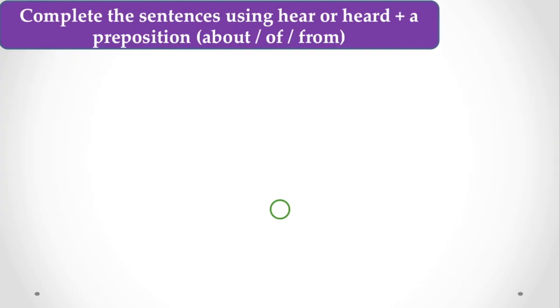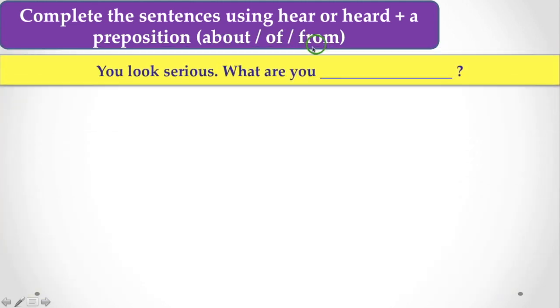That is, she is considering. Now, complete the sentence using here or her plus a preposition that is about, of, or from. So here, you look serious. What are you dash? That is thinking about. Here, you look serious.